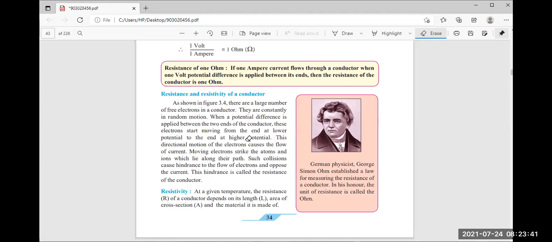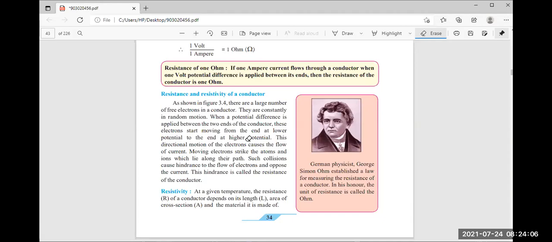When they start to move due to the external applied force, then current will pass through it, and collisions will happen.